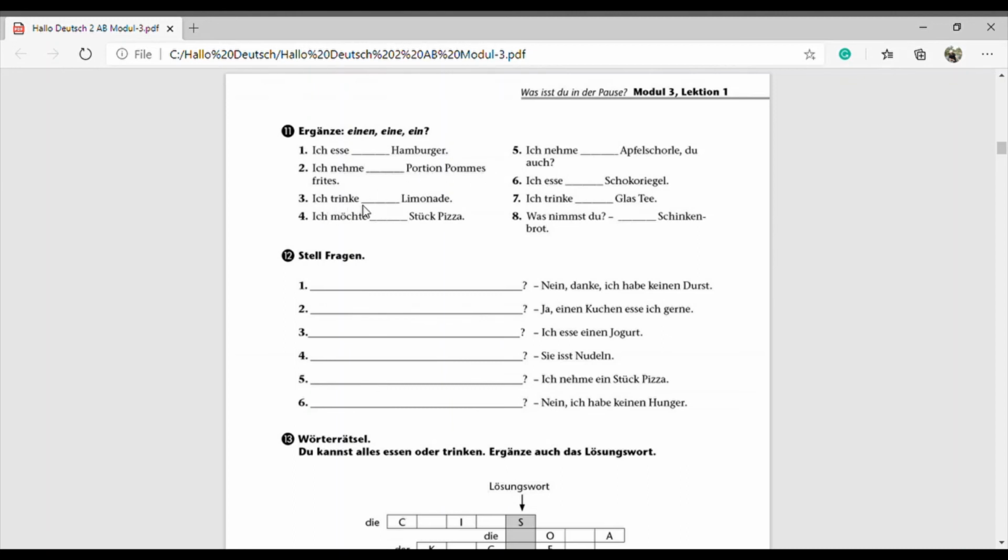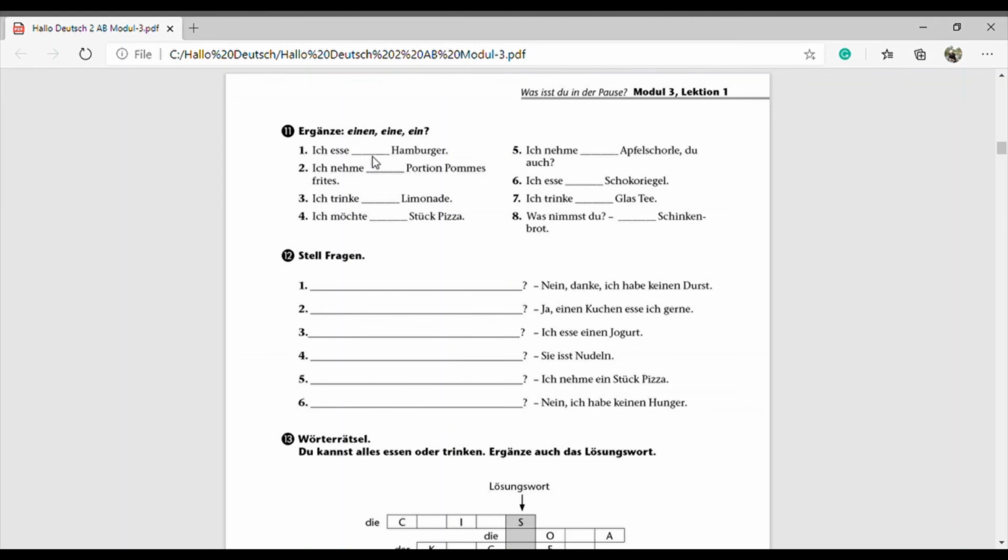Then ich trinke eine Limonade. Ich möchte ein Stück Pizza. Then ich nehme ein Apfelschorle. Du auch. Then ich esse einen Schokoriegel. Ich trinke ein Glas Tee. Was nimmst du? Ein Schinkenbrot.